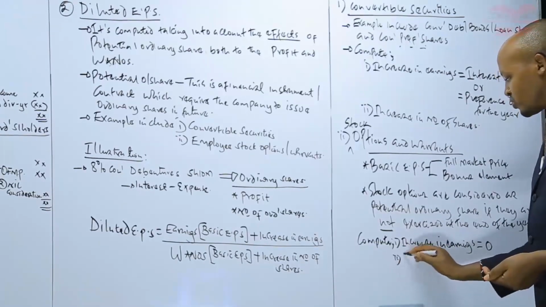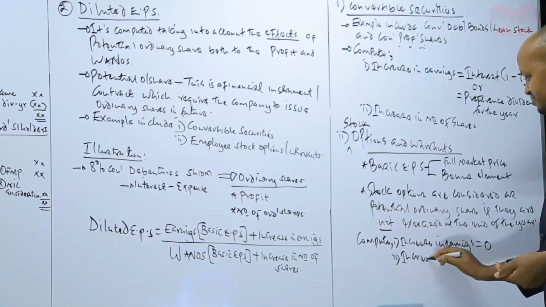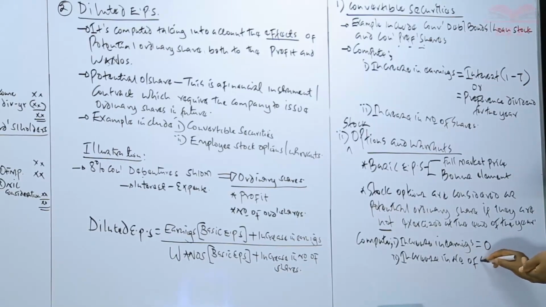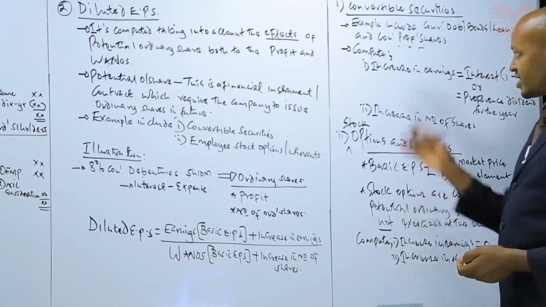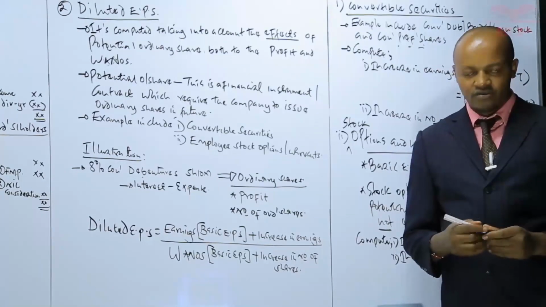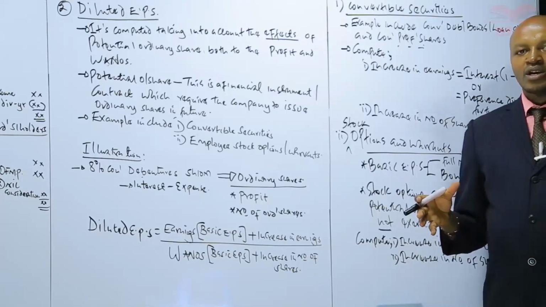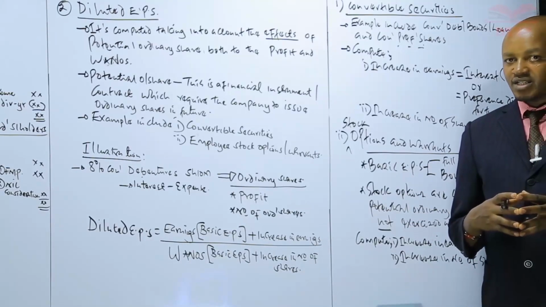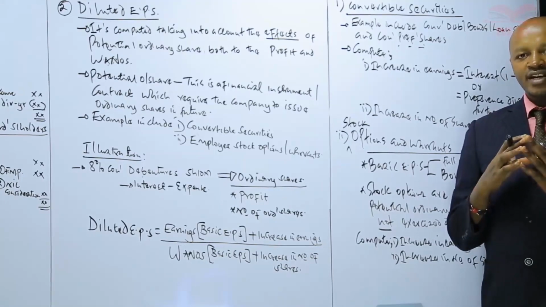Two, we also compute the increase in number of shares. Now, to compute this increase in number of shares, just like what we have said in case of convertible securities, we then make an assumption that the employees exercised their stock option in course of the year.